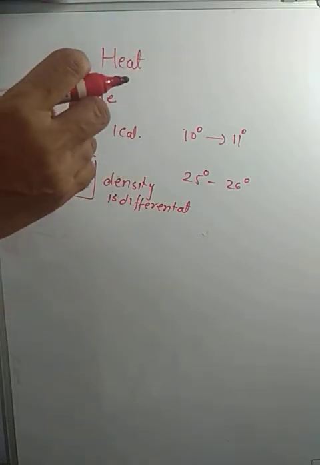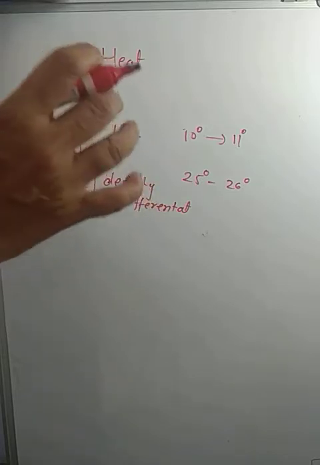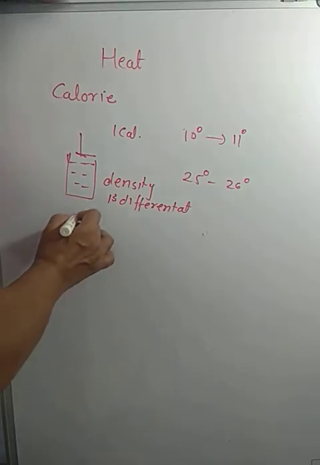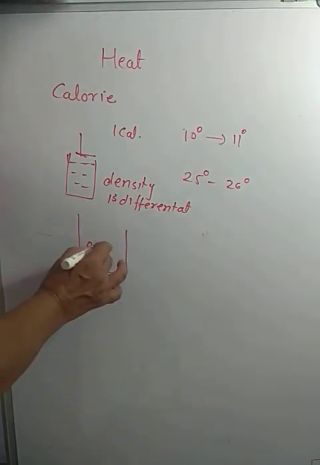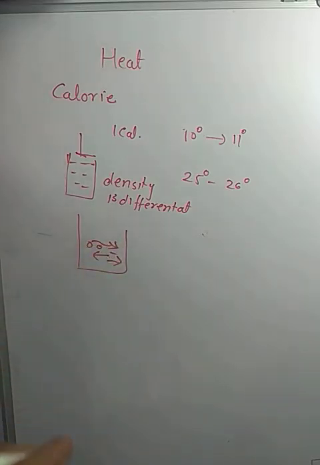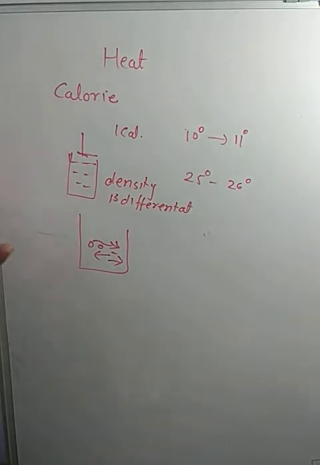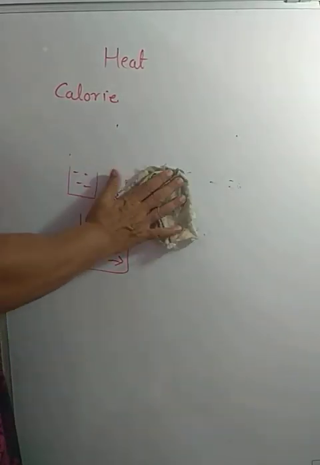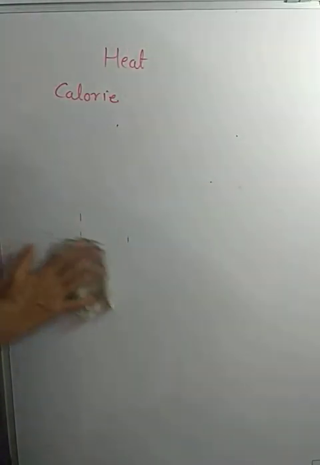What is heat? What does heat do? Whenever temperature is rising, the particles are getting somewhat separated, moving with more kinetic energy to and fro. That is, the kinetic energy of water is increased. And therefore, the unit of heat is defined as the amount of heat required to raise the temperature of water from 14.5 to 15.5 degrees Celsius, which is called 1 calorie.